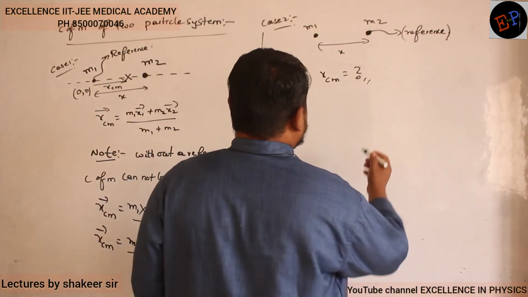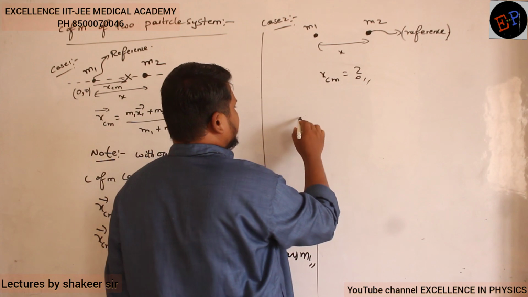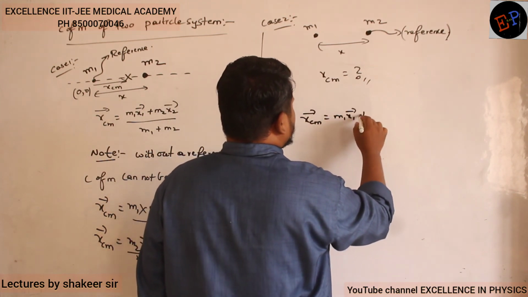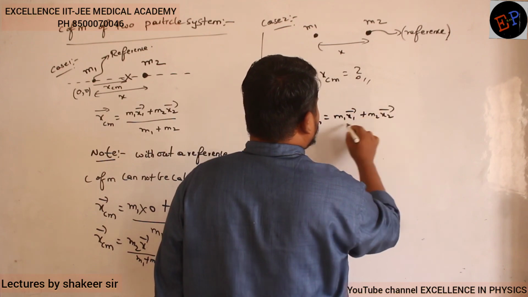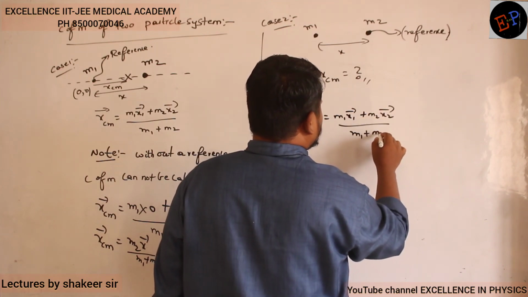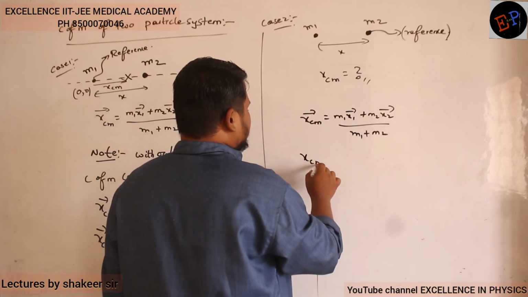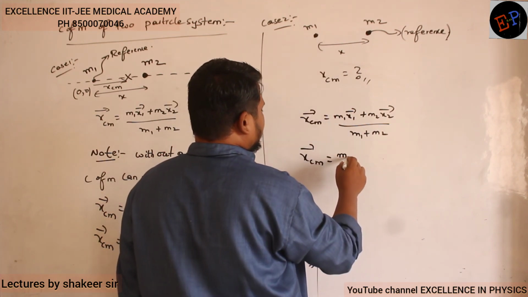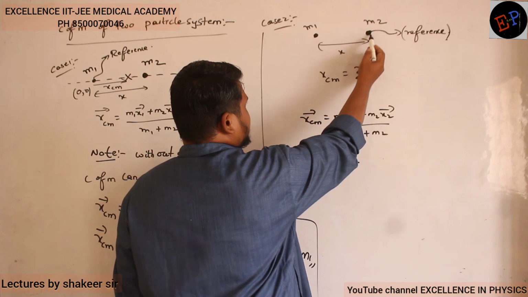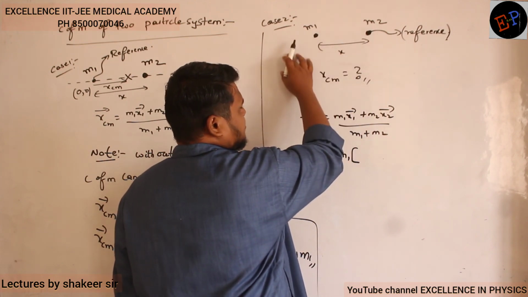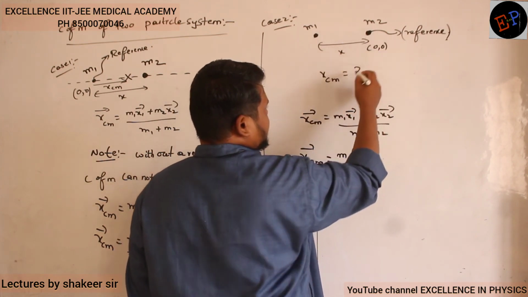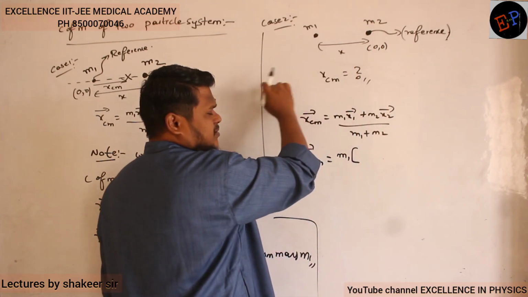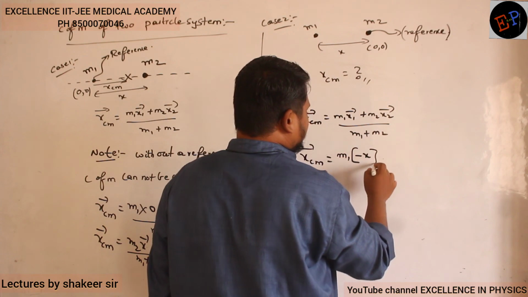So therefore, let us take this one as my reference. So I will calculate x center of mass dash is equal to m1 x1 dash plus m2 x2 dash divided by m1 plus m2. Clear? So x center of mass dash is equal to mass of first body is m1. From this reference, m1 is present at how much distance? This reference I will take to be the origin 0, 0. So positive side I will take plus x, negative side I will take minus x. So m1 into minus x I have to write.